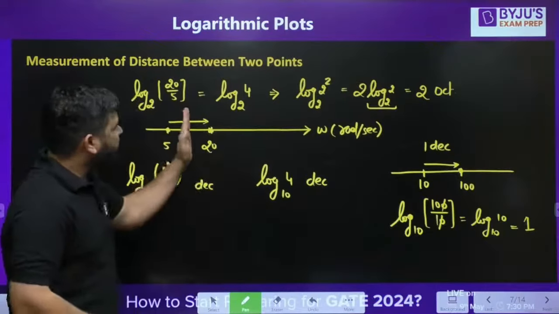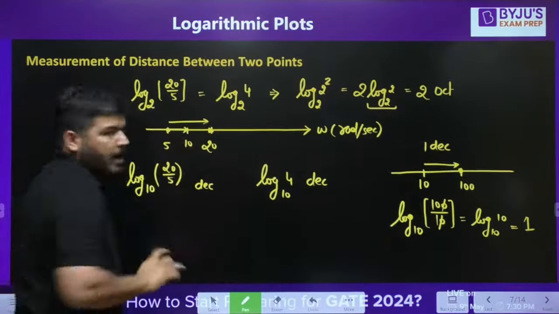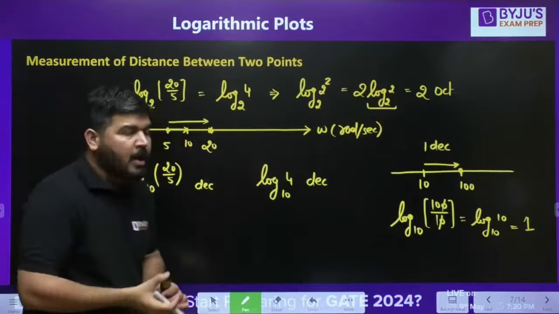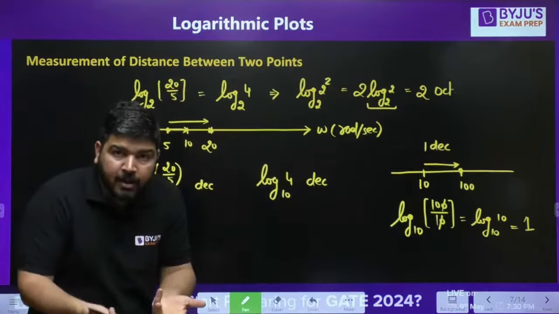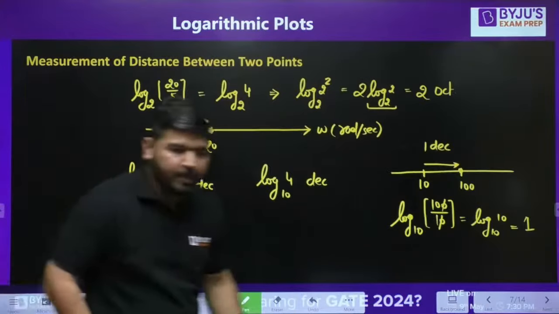If you are moving from 5 to 10, it means you are moving double distance. It means you are traveling 1 octave. Now again, 10 to 20, it's again double. So this is also 1 octave. So the total distance is 2 octave. I hope it is clear.